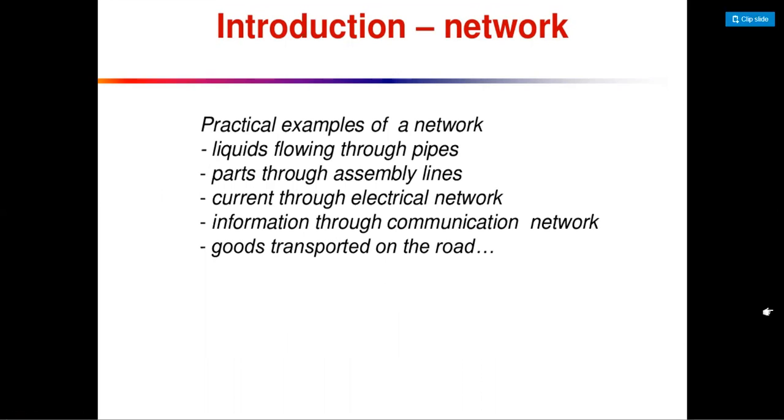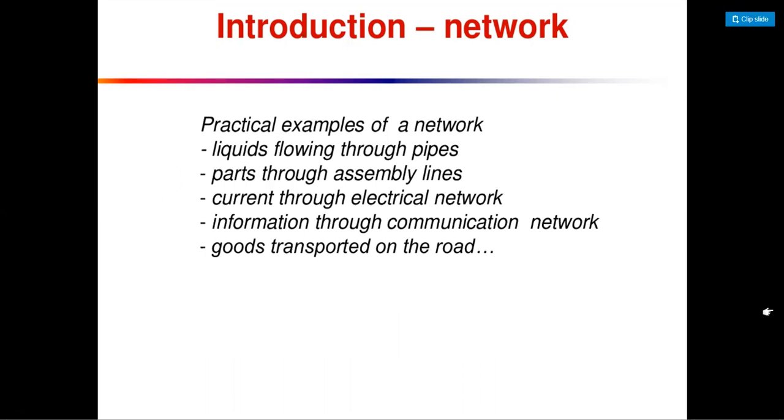We take some examples for creating a network, some practical examples of a network. First one is liquid flowing through pipes. We know that big oil companies have very big pipes to transfer oil from one place to another.